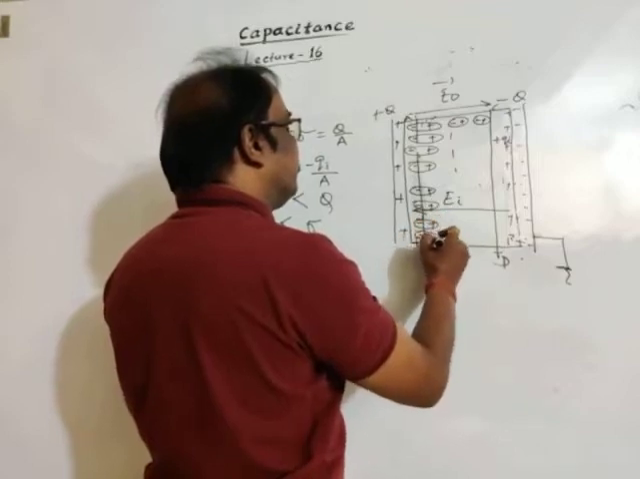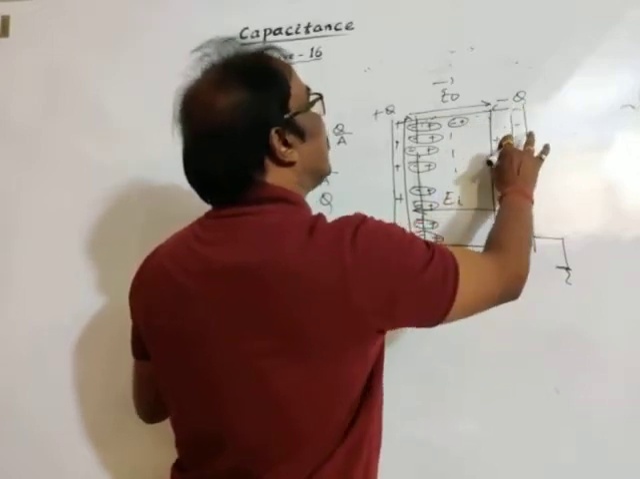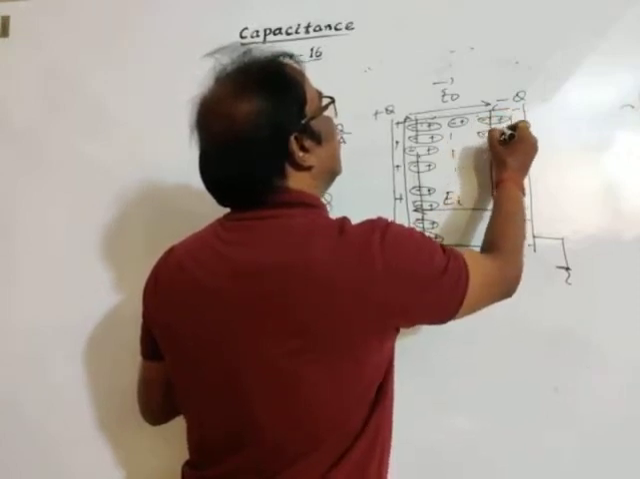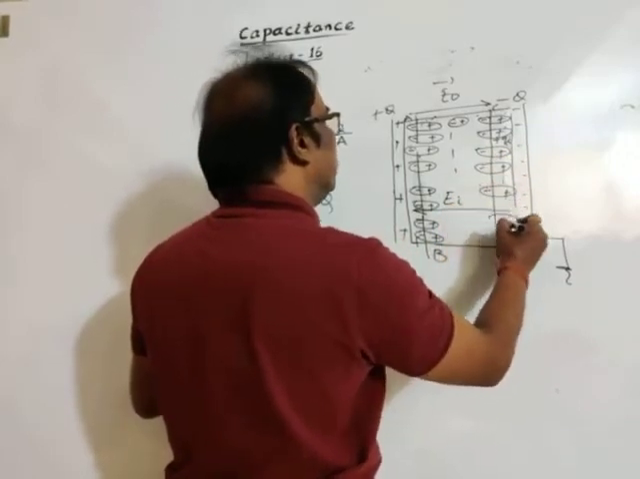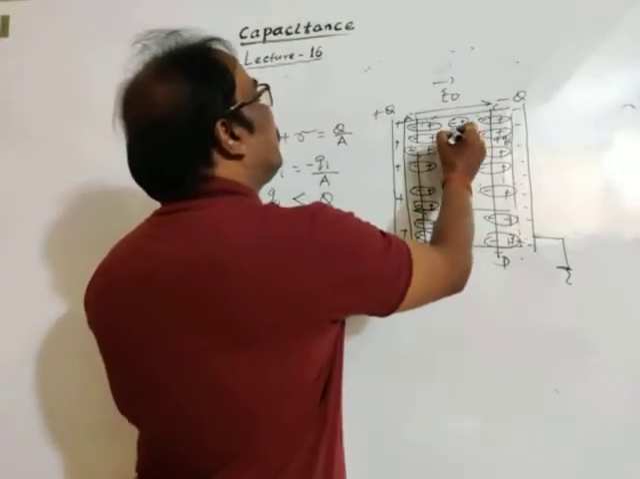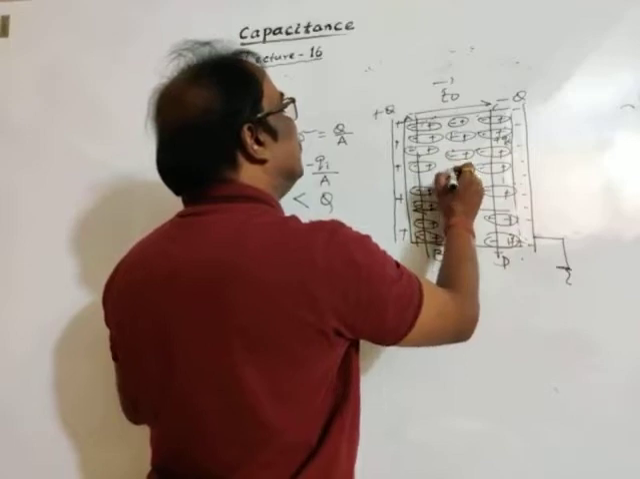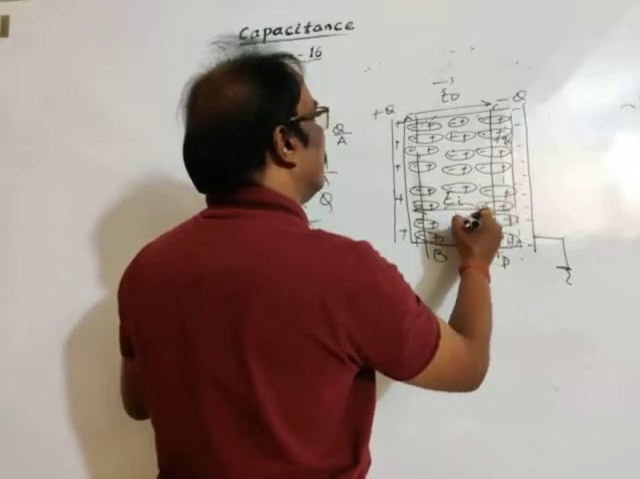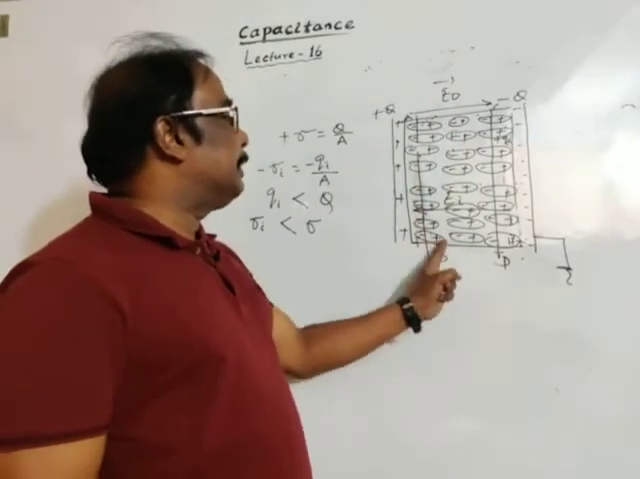Okay, and similarly these charges we have represented like this: negative, positive, negative, positive, and so on, in similar form as we have already represented. Okay. Between the lines AB and CD, net charge is 0.